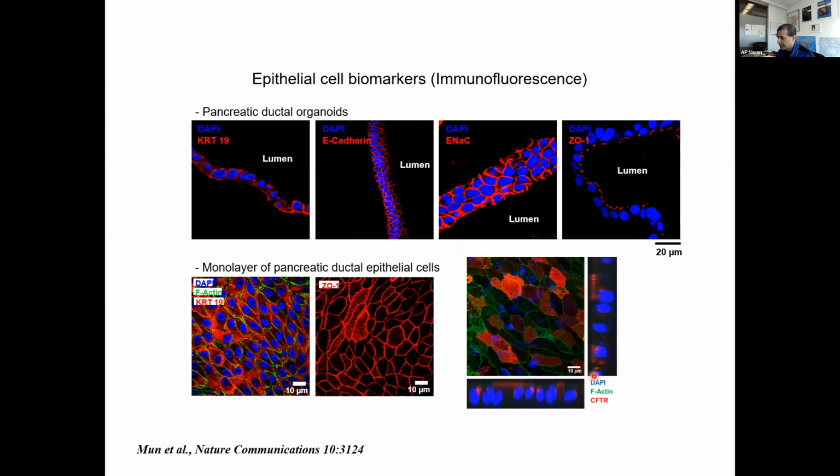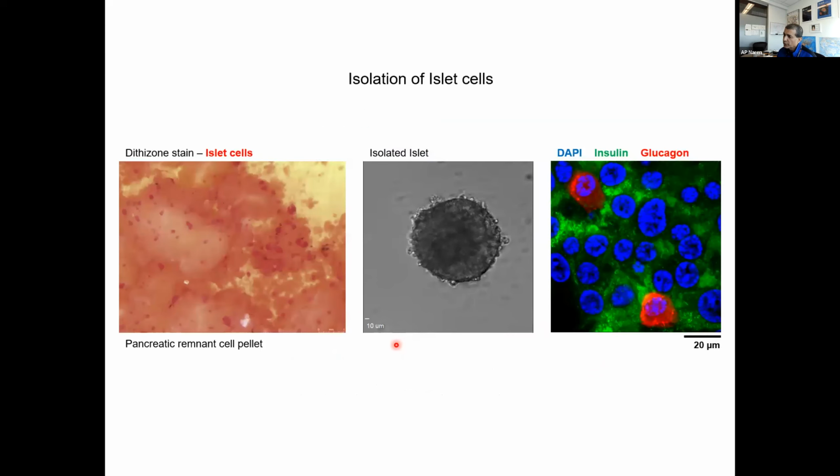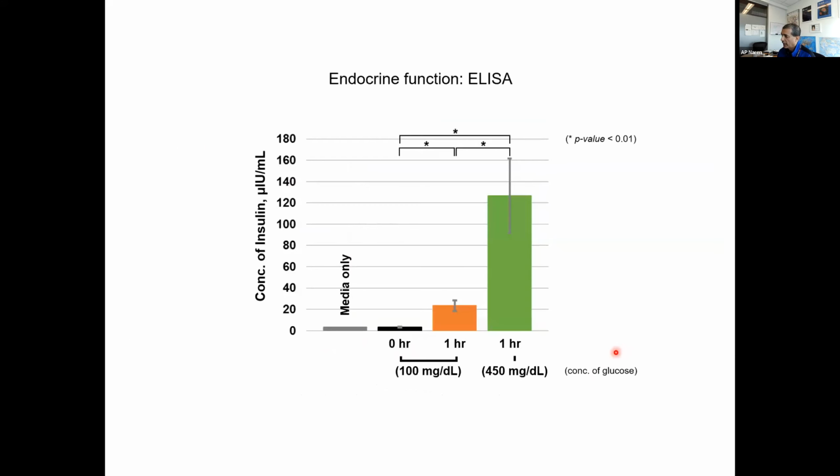This was the antibody that Chris Marino had developed. And when he was in Memphis, he allowed me to have a certain amount of antibodies when he was shutting down his lab. And one of the first things we did was we polarized them and made sure, this is the gold standard, basically polarize them and use forskolin to show CFTR function, and then use CFTR inhibitor to show that you can inhibit the function completely. And when we were doing this, we also isolated the islets from these remnants that Jamie gave us, and we were able to show that these islets had insulin and glucagon as well. And they were functional, at low glucose and high glucose.